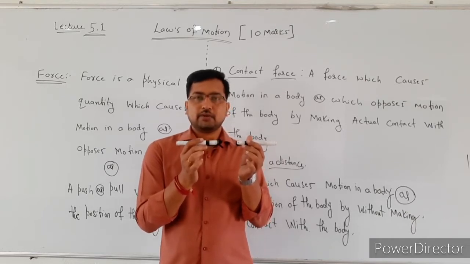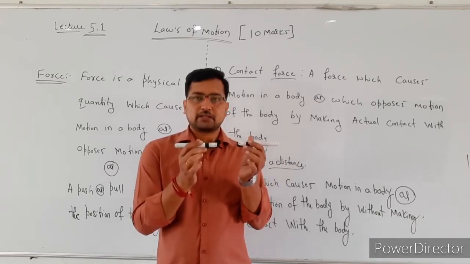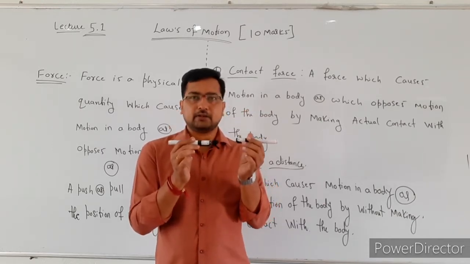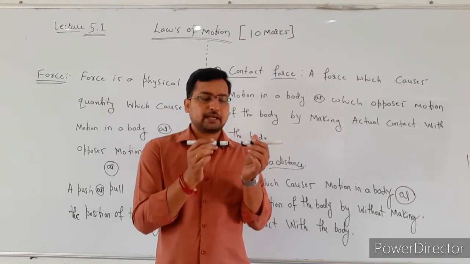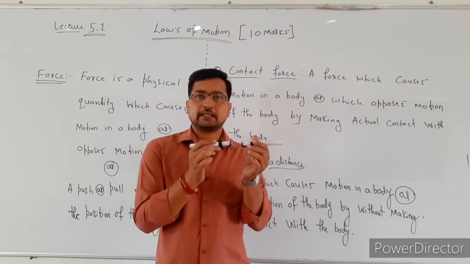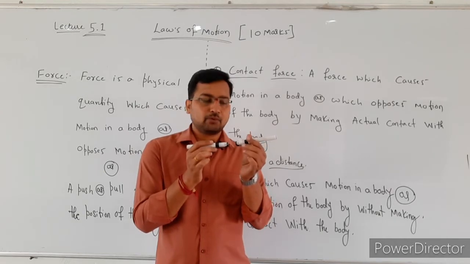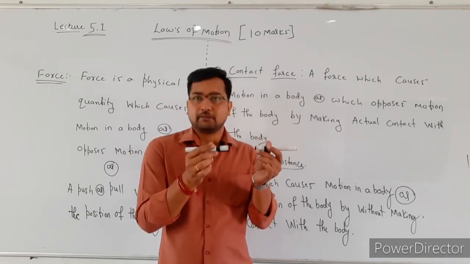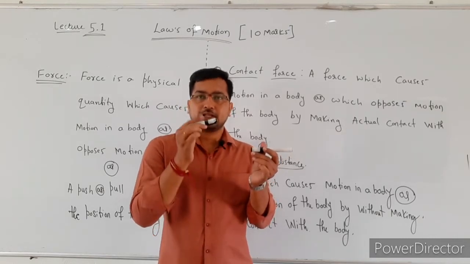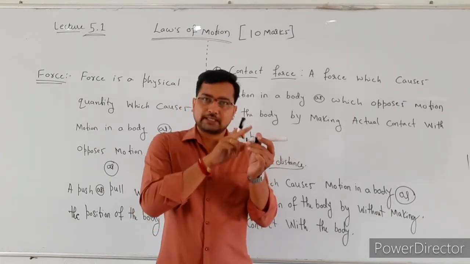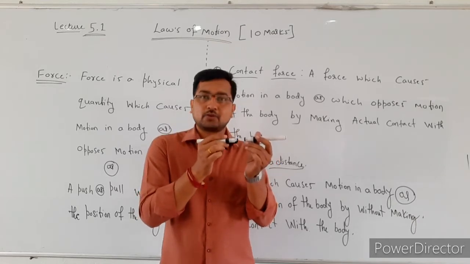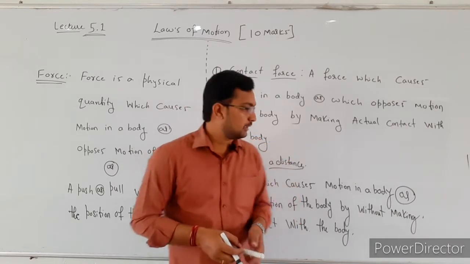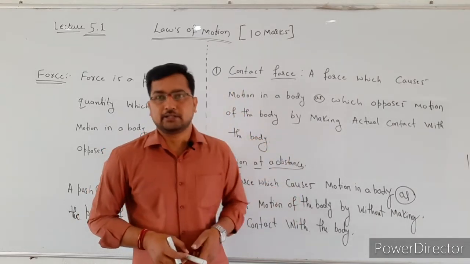Here we are moving the first bar magnet towards the second bar magnet. If we move the first bar magnet towards the second bar magnet, the second bar magnet moves away from the first bar magnet because of the force of repulsion. So in this case, the first bar magnet exerts a force on the second bar magnet without actual contact with that body. Such types of forces are known as the action at a distance.